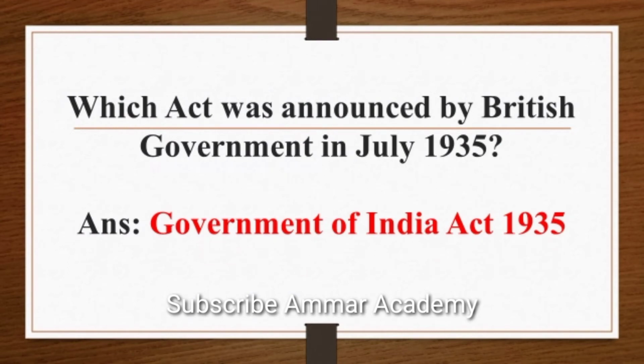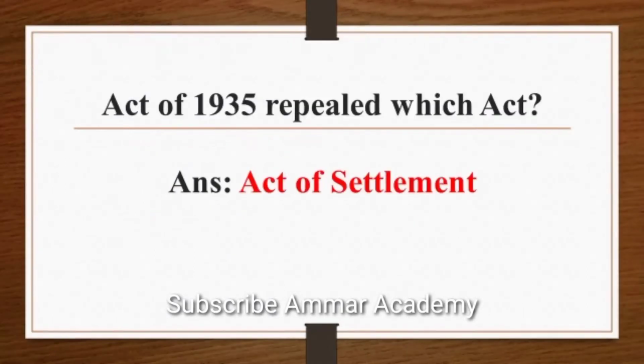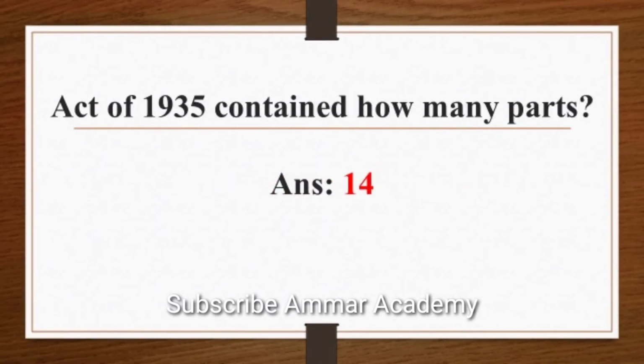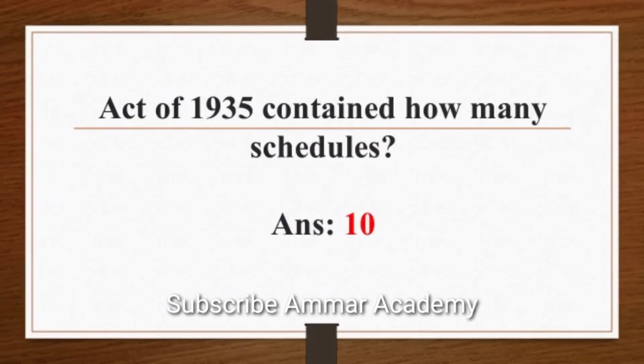Which act was announced by British government in July 1935? Answer is Government of India Act 1935. Act of 1935 repealed which act? Answer is Act of Settlement. Act of 1935 contained how many parts? Answer is 14.